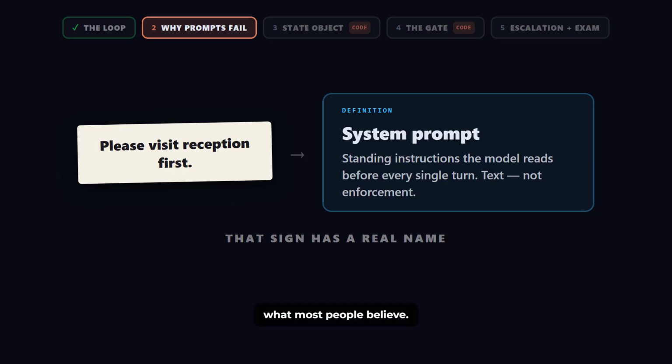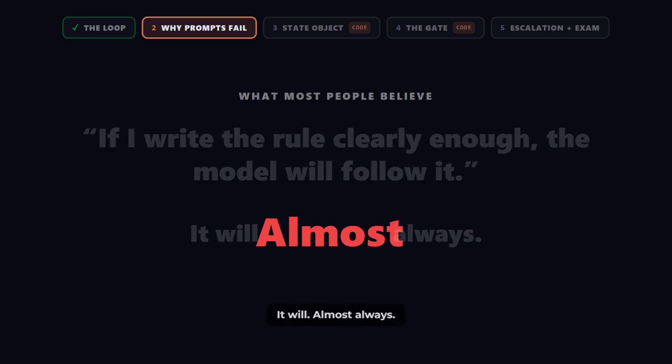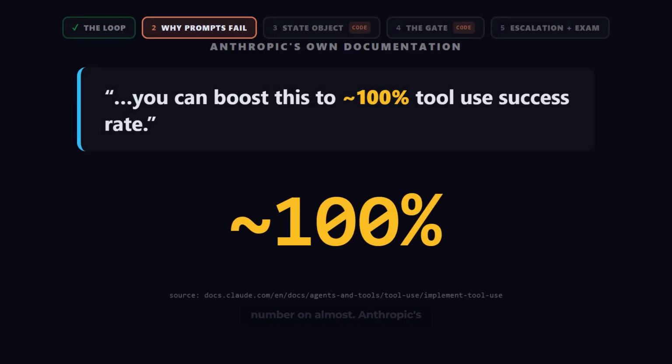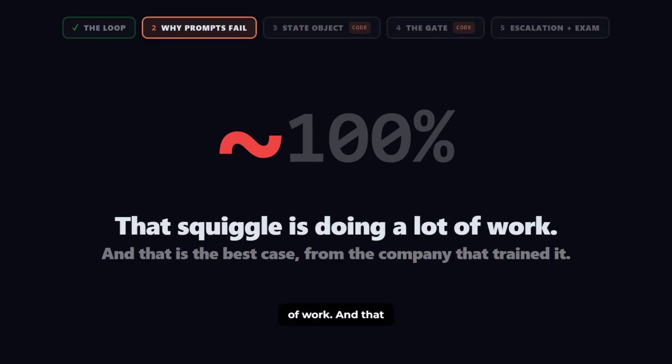And here is what most people believe. If I write the rule clearly enough, the model will follow it. It will. Almost always. That word is the entire lesson. Almost. Let us put a number on almost. Anthropic's own documentation describes a prompt that improves parallel tool use. Their exact words: you can boost this to roughly 100%. Roughly. That squiggle before the number is doing a lot of work. And that is the best case from the company that trained the model.